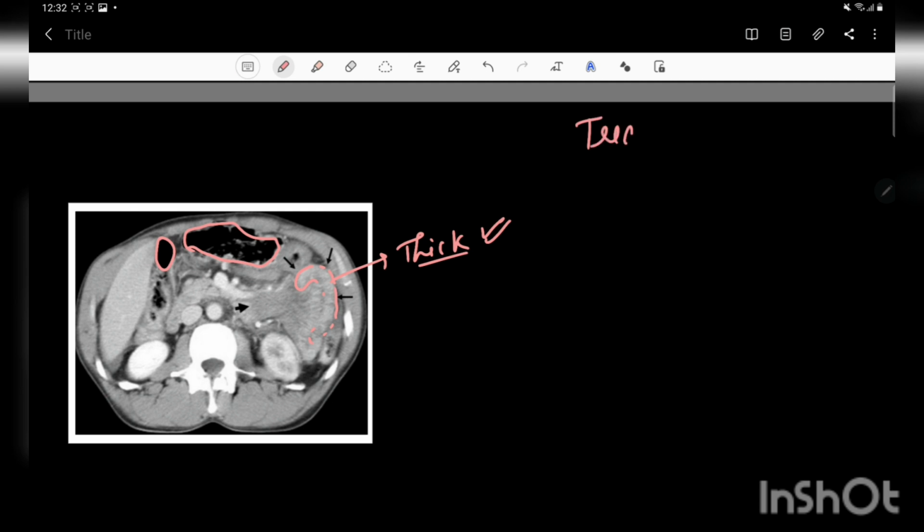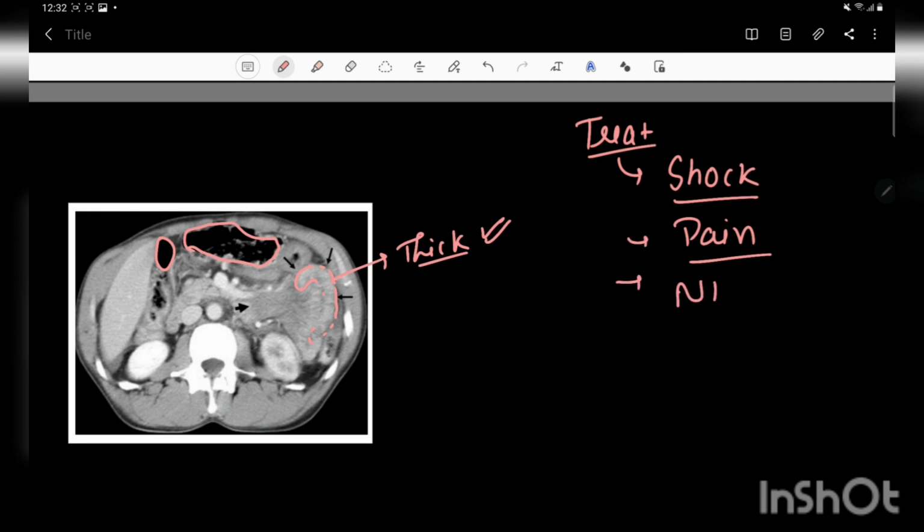Next is how we treat this case. Firstly, it is basically a surgically treated disease, but firstly we need the medical management, like for correction of shock and for management of pain. For the shock, the patient should be given IV fluids. The patient should be NPO, like bowel rest should be done in order to not increase the perforation more. Antibiotics should be started. As we discussed earlier, in the distal part, distal to the ligament of Treitz, antibiotics should be covering both anaerobes as well as the gram-negative organisms.